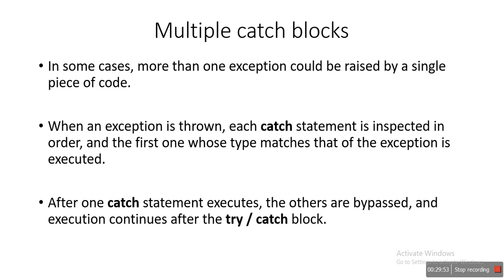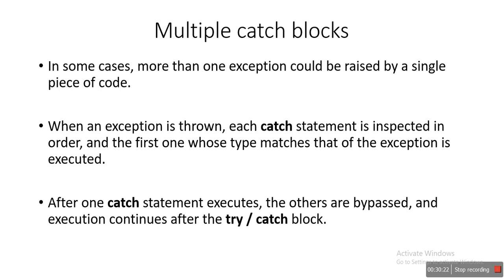The first catch block should handle the arithmetic exception, and the second catch block should handle the array index out of bound exception. We'll see an example of how it works. So just remember, one try block may generate more than one exception, and for each exception we should have a specific catch block which handles that particular exception.